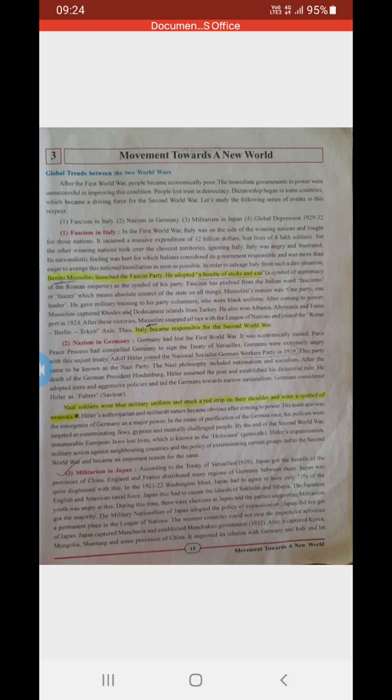Now the Western countries could not stop the imperialistic activities of Japan. Japan had military power, and they were imperial to the citizens, so even the Western countries were not able to stop them. Japan captured Manchuria and established the Manchukuo government in 1932. It also captured Korea, Mongolia, Shantung and some provinces of China.